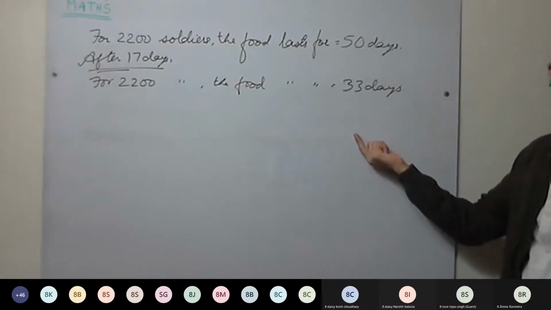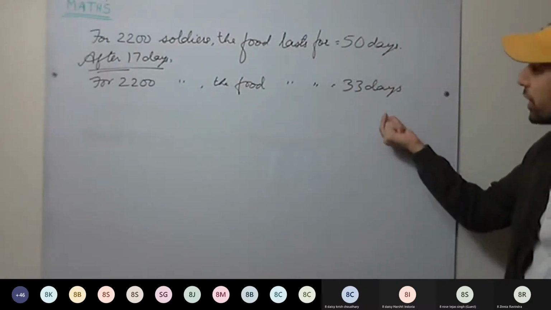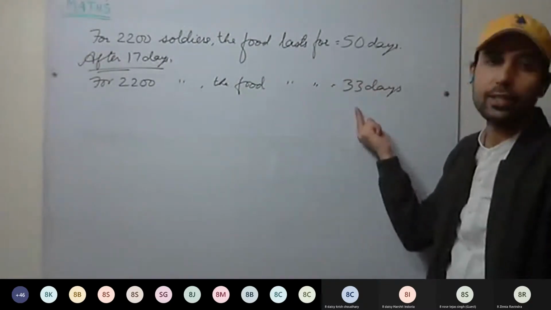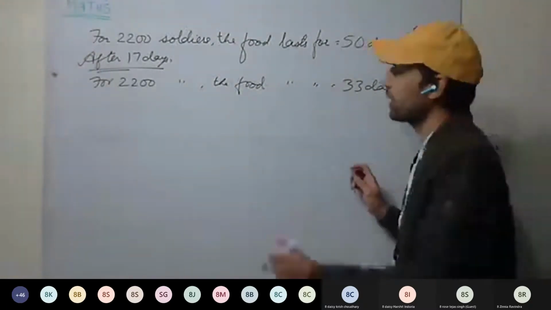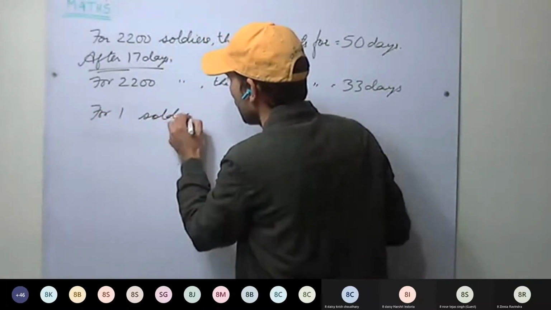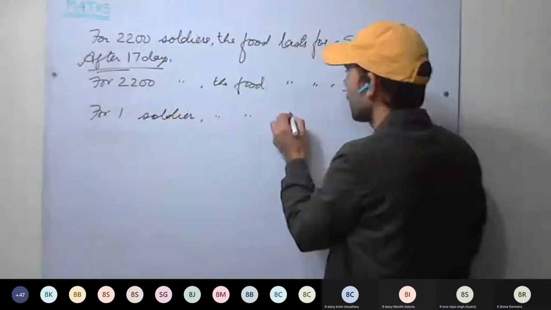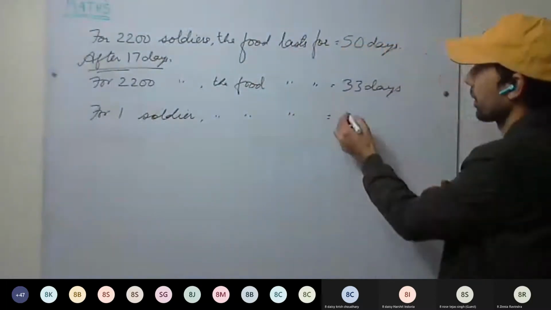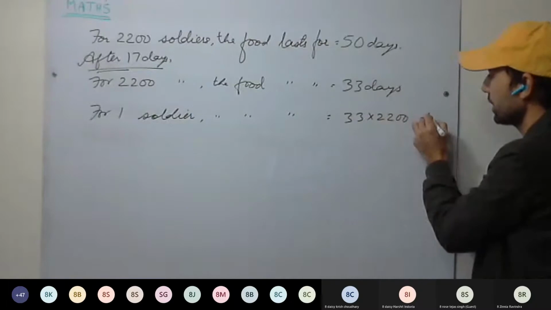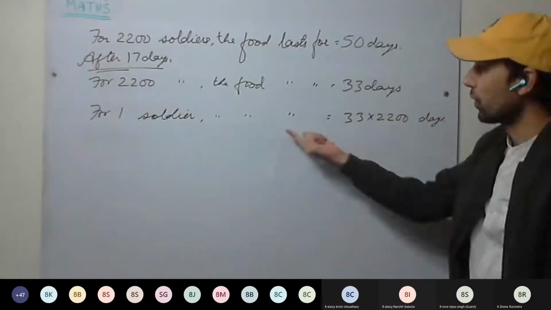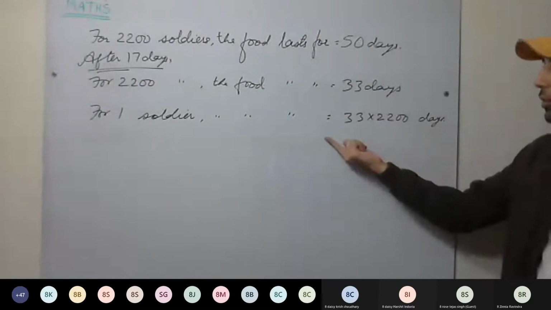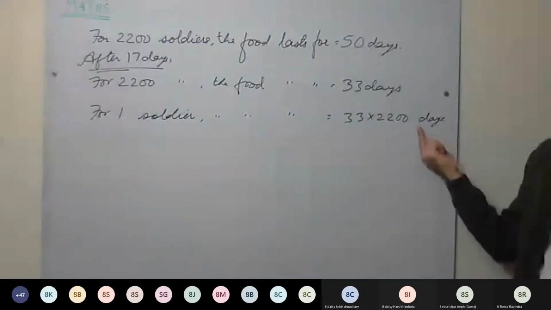So if we calculate for one soldier how many days it will last: for one soldier, the food will last for 33 into 2200 days. For one soldier, it will last for these many days.